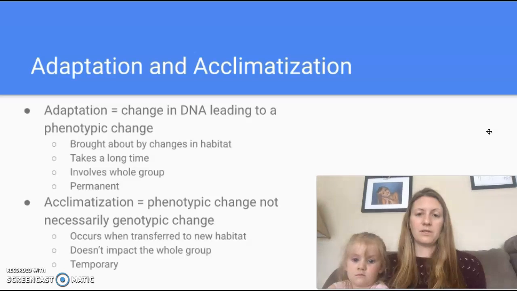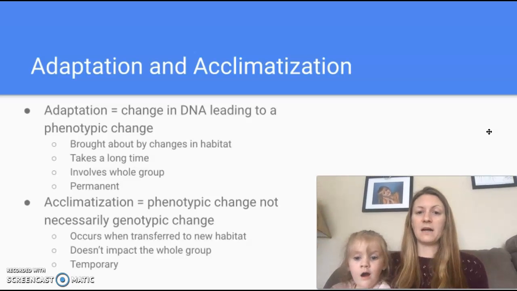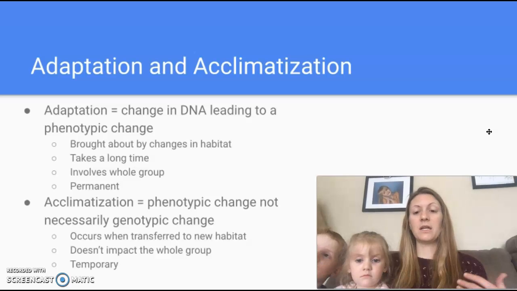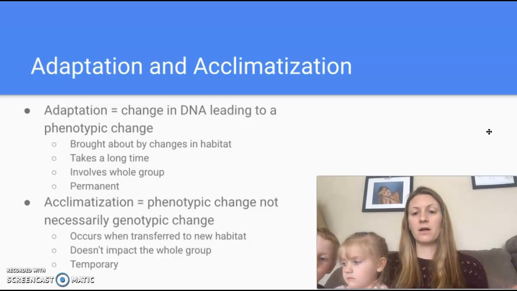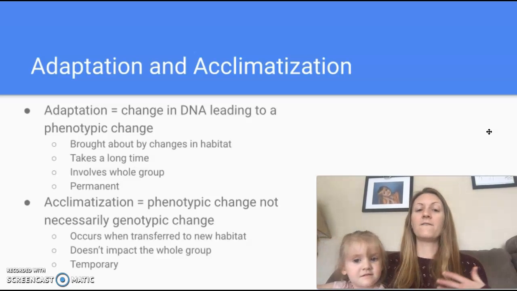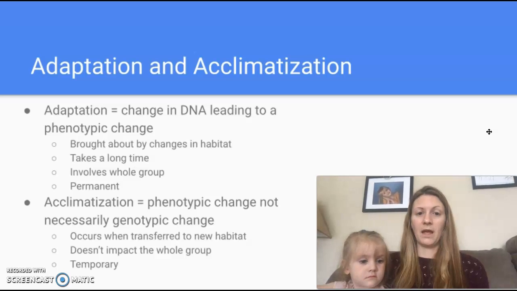Now, there is something that I want to talk about, which we've heard before. There's acclimation or acclimatization and adaptation. Adaptation actually occurs when DNA changes, which then leads to a phenotypic change. So remember, DNA is the genotype, phenotype is what you look like. So as our genotype changes, our phenotype will change too. And that is an adaptation. It's brought about usually by changes in habitat.